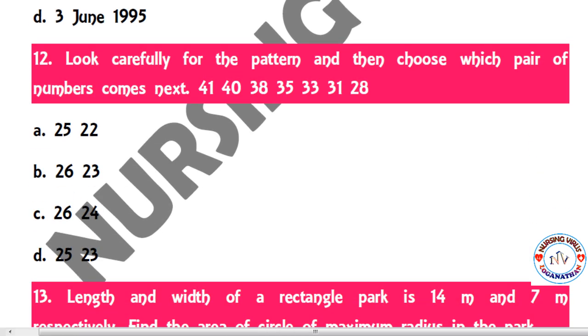The next question: look carefully for the pattern and then choose which pair of numbers comes next. The given numbers are 41, 40, 38, 35, 33, 31 and 28. So the next numbers in the pattern are option C, 26 and 24.